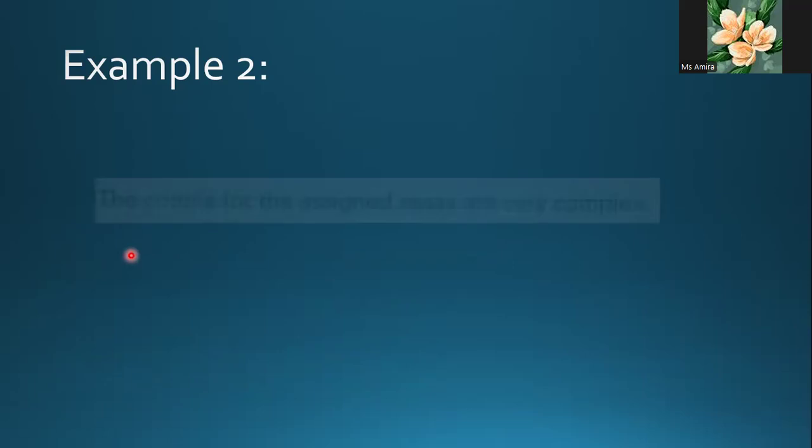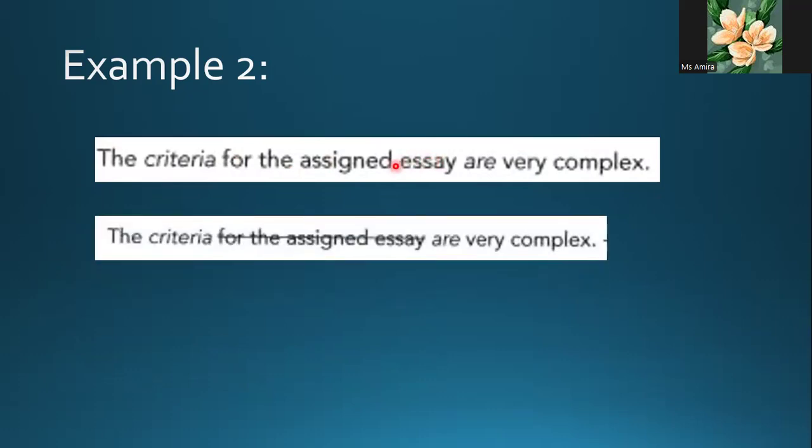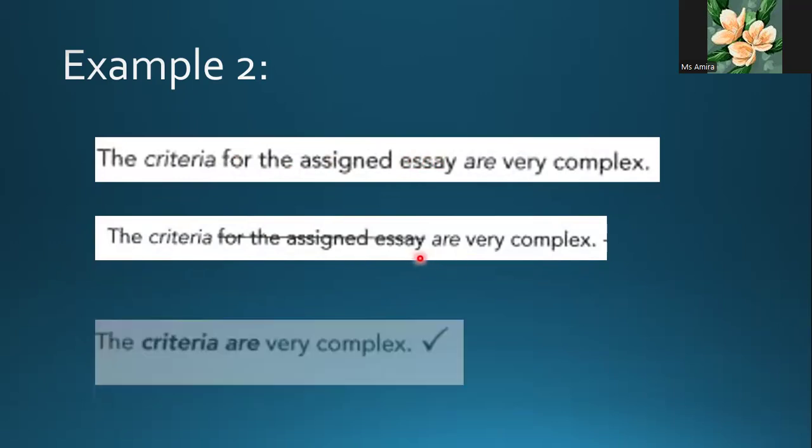Another example. The criteria for the assigned essay are very complex. For the assigned essay, this is a prepositional phrase. The criteria are very complex. Is it right? Yeah, we said criteria is plural, and the singular is criterion. So this is correct.